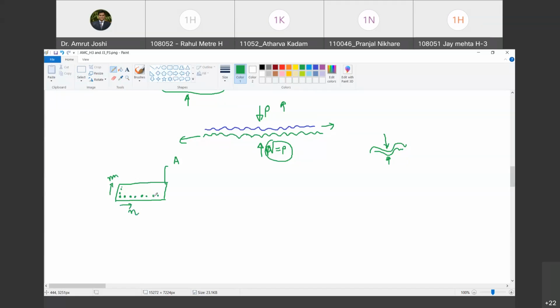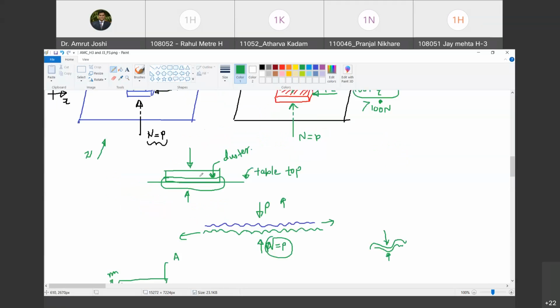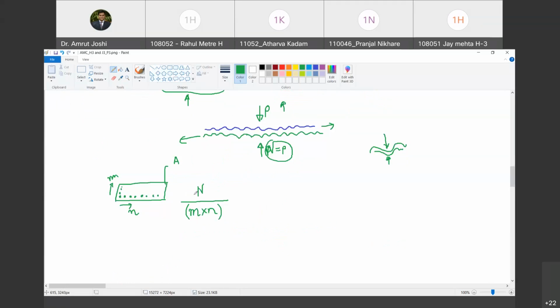Are you with me? Yes, sir. So what is the total number of crests that this area has? M multiplied by n. Would you agree? Yes, sir. Now, these crests are engaged with, let us say, the troughs of the table, which are the same in number. And what is the force under which this engagement occurs? So the total force is N, which is equal to P. So the force, or in some sense the pressure, under which this engagement occurs is P divided by m into n. Do you agree with me?